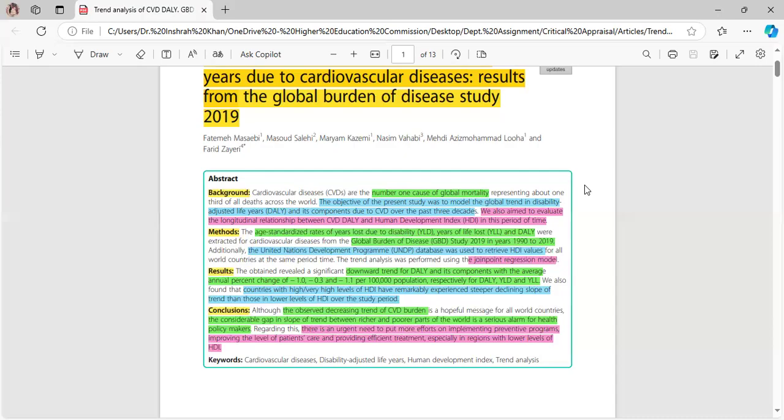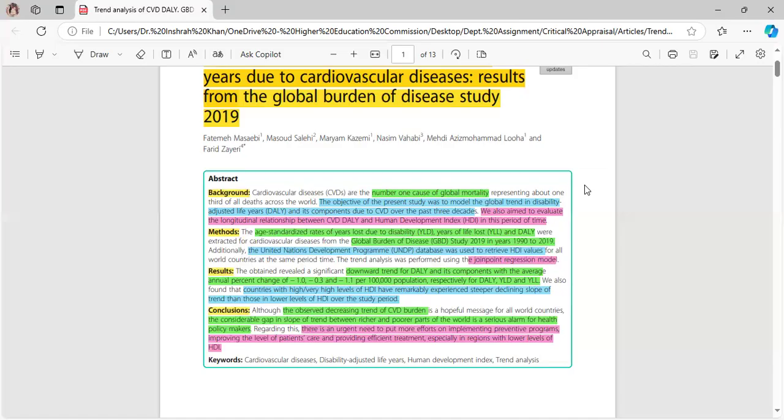We also aim to evaluate the longitudinal relationship between CVD, DALY, and Human Development Index, HDI, in this period of time. Methods. The age standardized rates of years lost due to disability, YLD, years of life lost, YLL, and DALY were extracted for cardiovascular diseases from the Global Burden of Disease Study, GBD 2019, in years 1990 to 2019. Additionally, the United Nations Development Programme, UNDP, database was used to retrieve HDI values for all world countries at the same time period. The trend analysis was performed using joint point regression model.